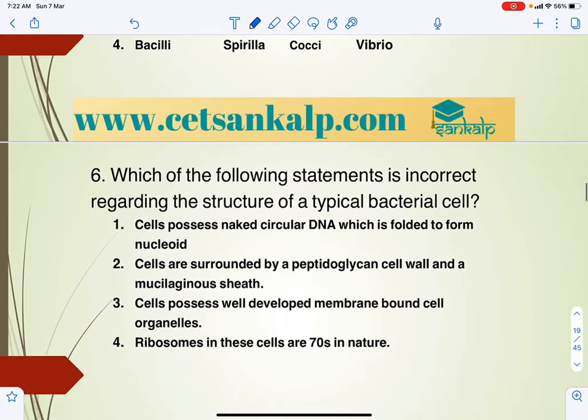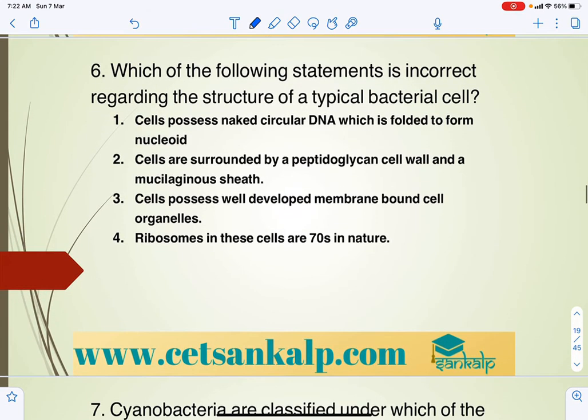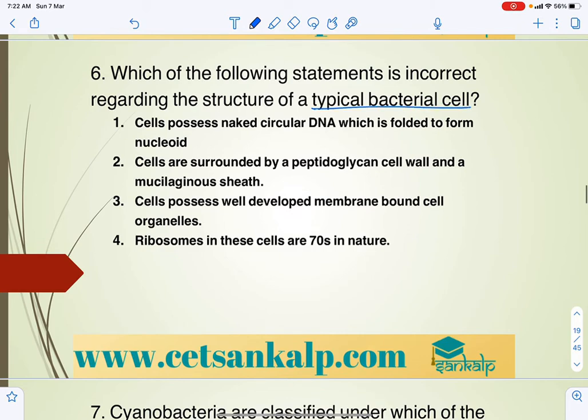Which of the following statements is incorrect regarding the structure of a typical bacterial cell? As we already discussed how exactly the bacterial cell is. Cells possess naked circular DNA, that is what we can say, which is folded to form the nucleoid.